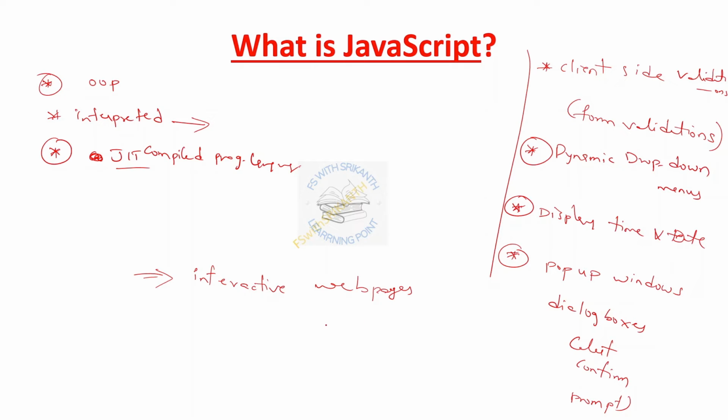Everyone knows that a window having only one OK button is nothing but an alert, and if it has OK and Cancel, then it is a confirm. A prompt is one that contains an input box. This is the only difference. In the future we will design these dialog boxes. JavaScript can be used for client-side development as well as server-side development. How is it possible? We already have Node.js.